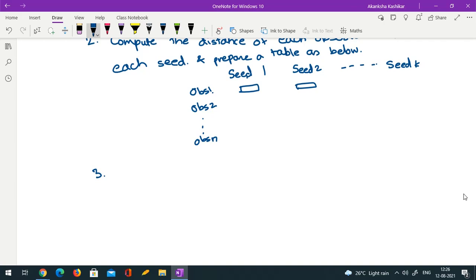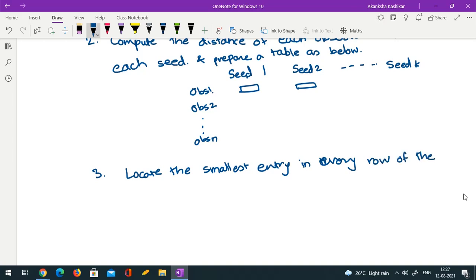Now locate the smallest entry in every row of the above table. What does that denote? Smallest entry in every row, what does it denote? Observation closest to the seed.